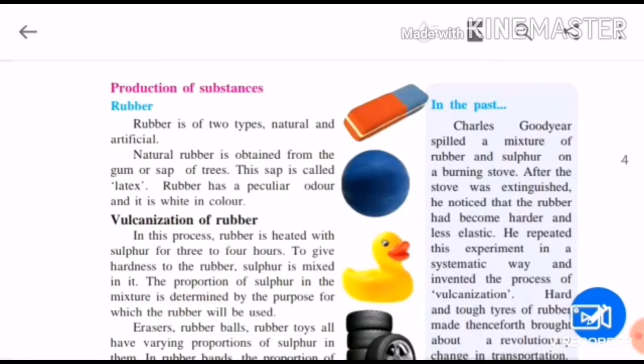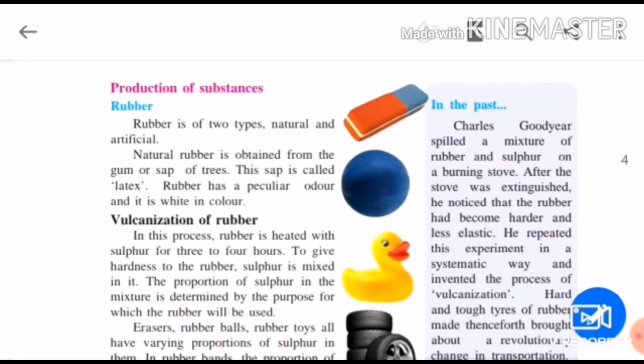Students, today we are going to start with part 2 of chapter number 6, that is substances in daily use. In the last part we have seen about natural substances and man-made substances. We have seen in natural substances there were two main types, biotic and abiotic. Again, in biotic there were two types, plant origin and animal origin. In man-made substances we have seen how man made different new substances from natural substances by doing processes on them in industries, and he has made his life more comfortable.